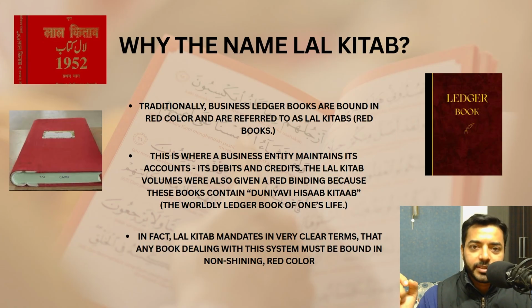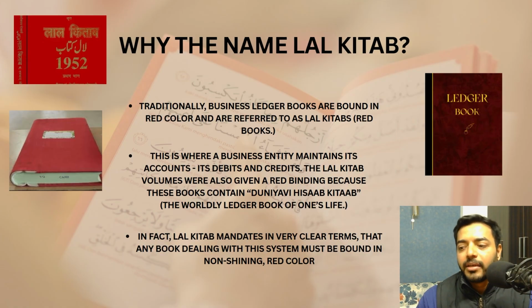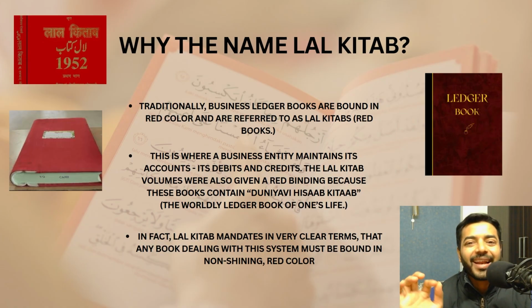In very simple words, traditionally, business ledger books in the British India or even now, most of the business ledger books, a ledger book is simply where you write everything that you bought and everything that you sold. So you have money that is coming into the business and money that is going out of the business. A basic Hisab Kitab that you write, and these books were traditionally bound in red color. They were hardcover, they were red in color.